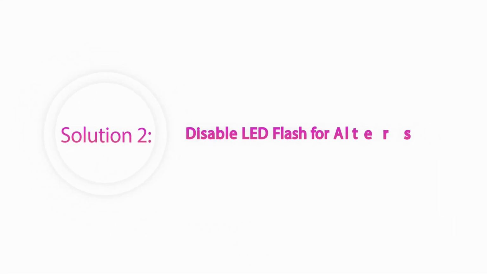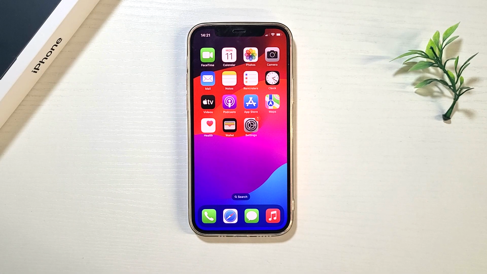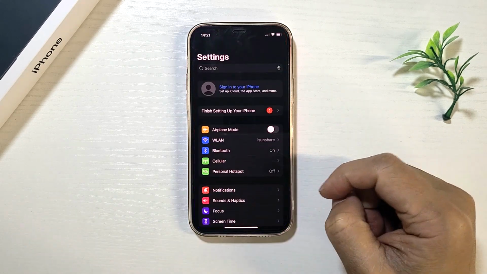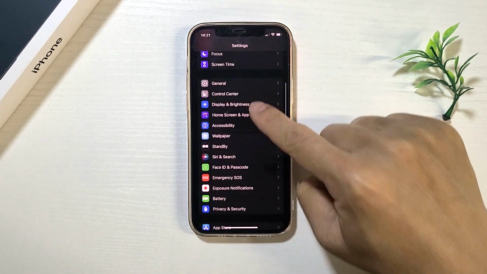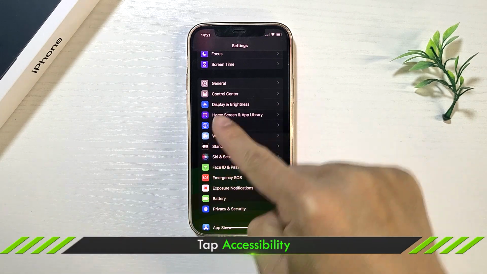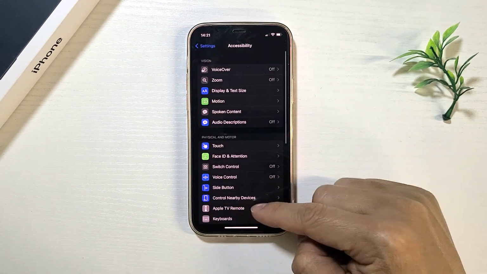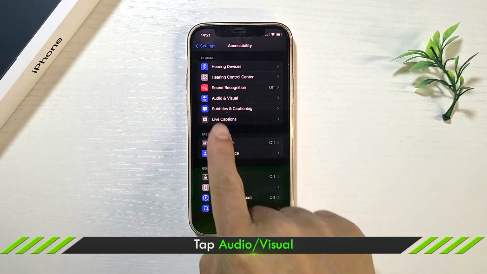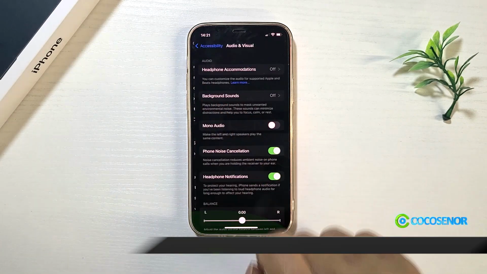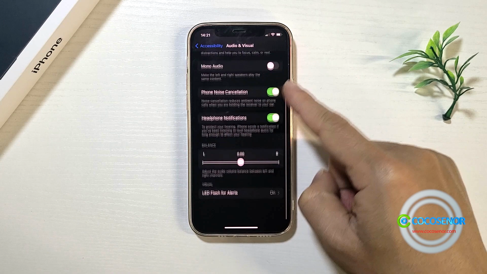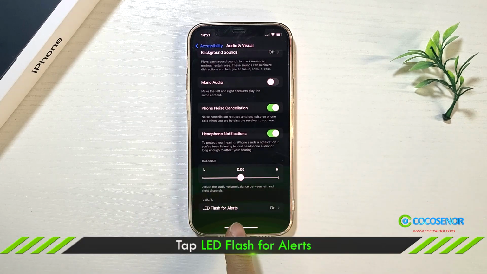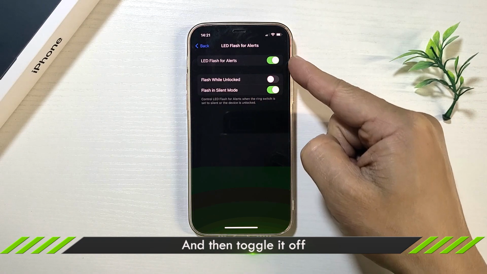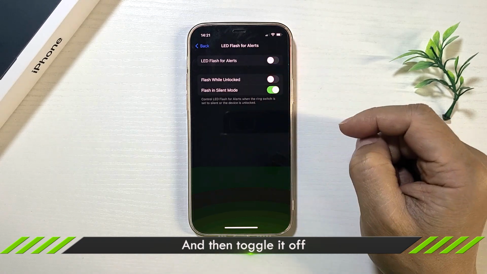Solution 2: disable LED flash for alerts. Tap Settings. Tap Accessibility. Tap Audio or Visual. Tap LED flash for alerts. Then disable LED flash for alerts.